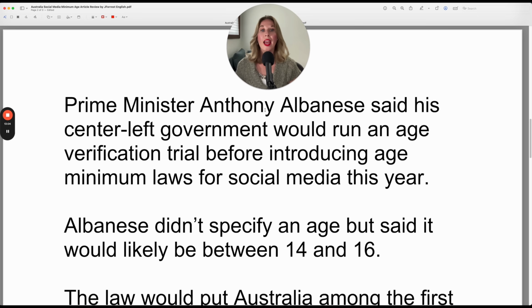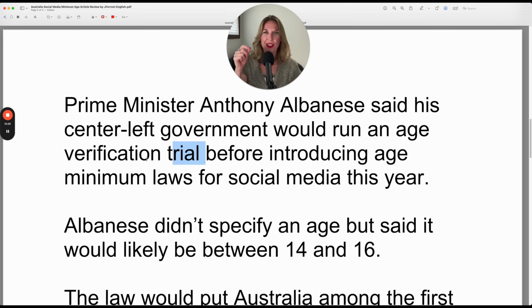Prime Minister Anthony Albanese said his center-left government would run an age verification trial before introducing age minimum laws for social media this year. Let's talk about what run an age verification trial means. So in this case, run a trial.